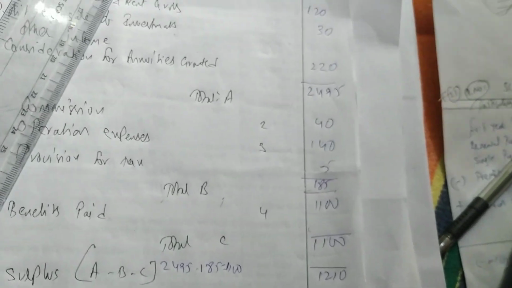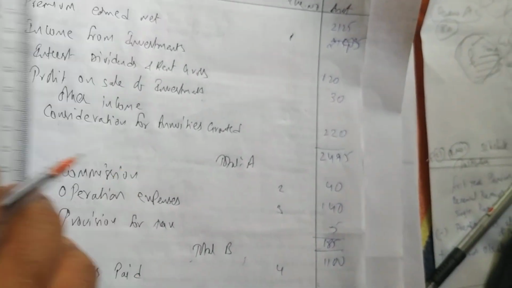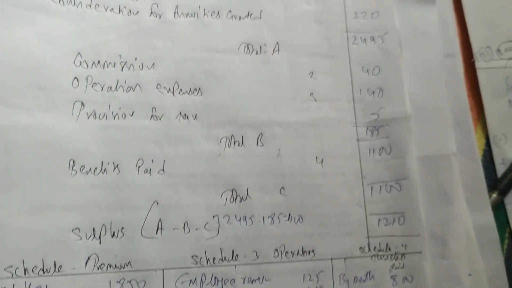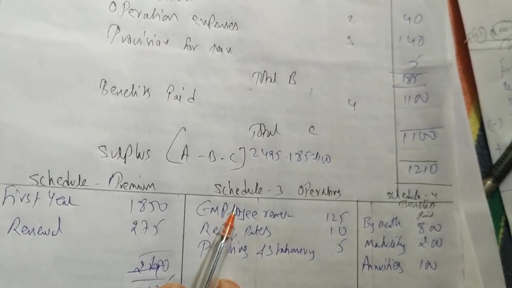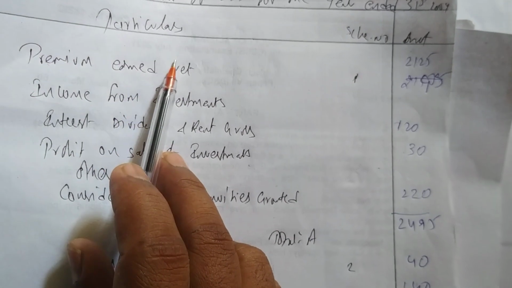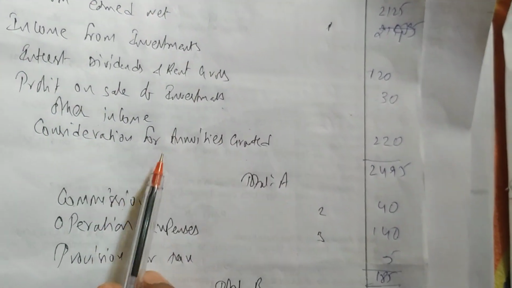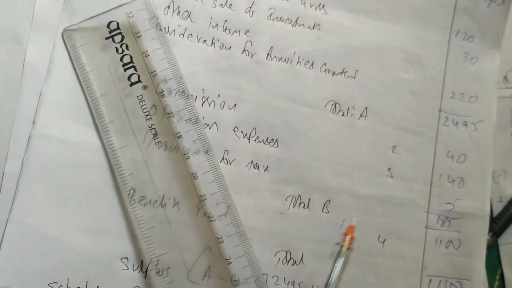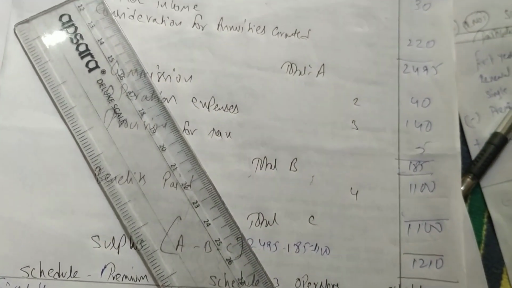Easy, right? So you should know this format first, and the items where we have to write them in the schedules also. Schedule number 1, premium earned, what will come in that we have to know. Commission also you should know. Operating expenses and benefits paid. We have done simple problems on that also, and we have started these long problems.